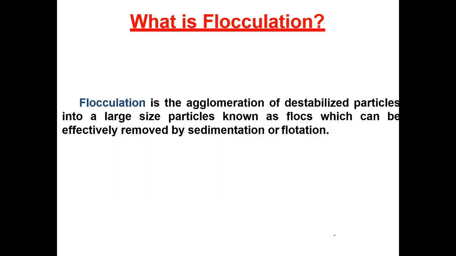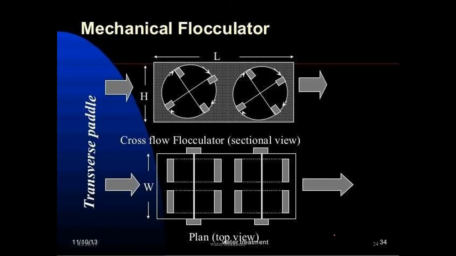Once again, repeating, flocculation is nothing but agglomeration of destabilized particles into large size particles known as floc, which can be effectively removed by sedimentation or flotation. Next, we can do the flocculation with the help of mechanical flocculators or manually.